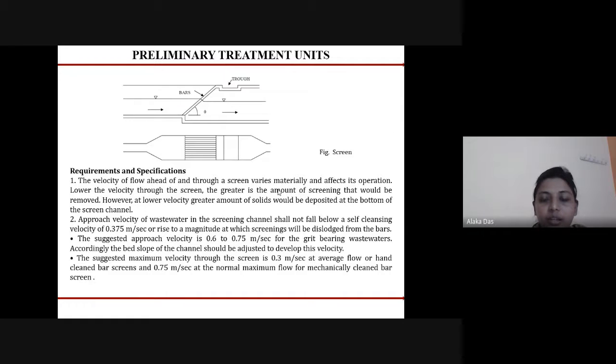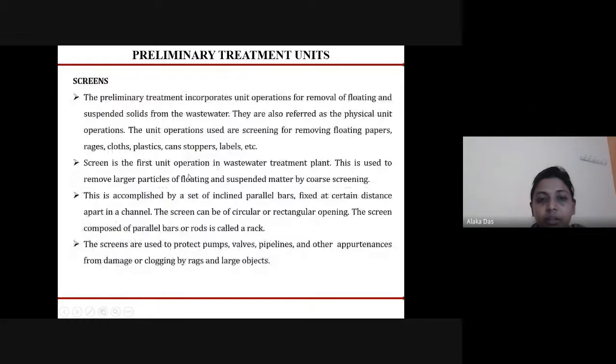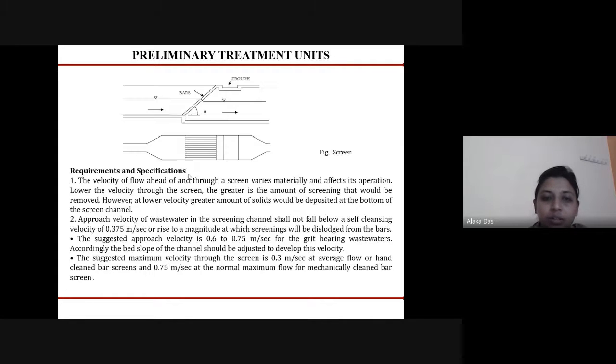We can see here, these are the bars, which are provided in an inclined position. Here we can see the cross section of that. The screens are used to protect the pumps, valves, pipelines and other appurtenances from damage or clogging by rag pickers and large objects.